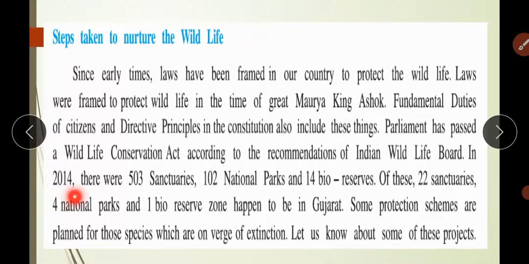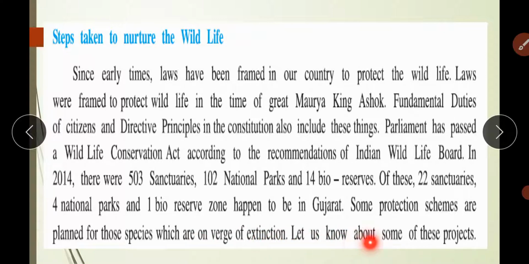In 2014, there were 503 sanctuaries, 102 national park and 14 bioreserves. Of this, 22 sanctuaries, 4 national park and 1 bioreserve zone happen to be in Gujarat. हमारे पास कितनी है सेंचुरी? 22 सेंचुरी, 4 national park and 1 bioreserve zone, that is Kutch. Some protection schemes are planned for those species which are on the verge of extinction.